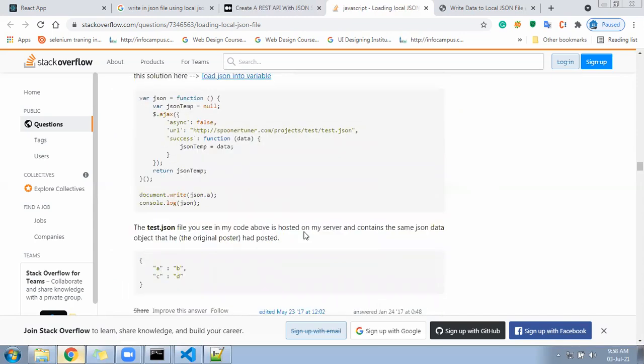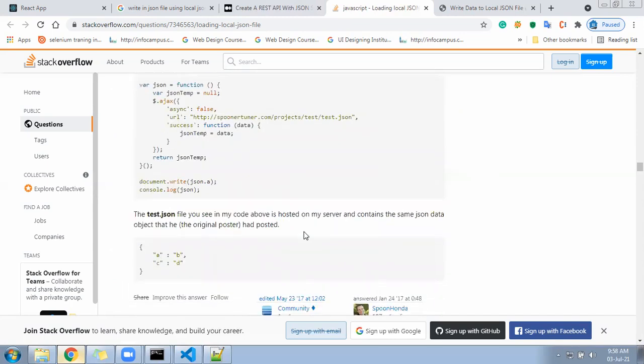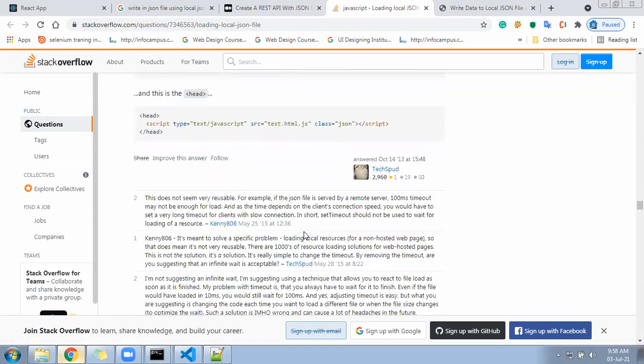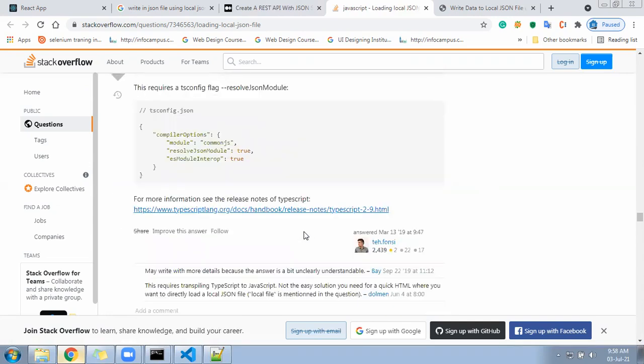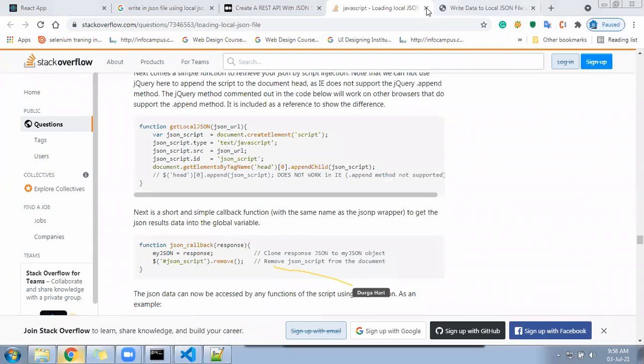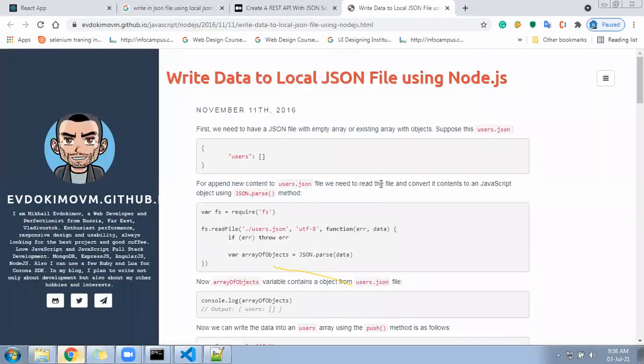Fetching, we have an idea, we can fetch it, but we want to write it. Then it will become a completely independent server on the local computer. Okay, this one leave it. It does not have any proper solution. I'll try another one. It says write data to local JSON file.